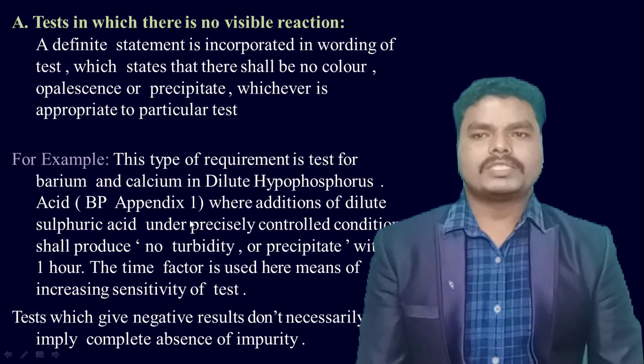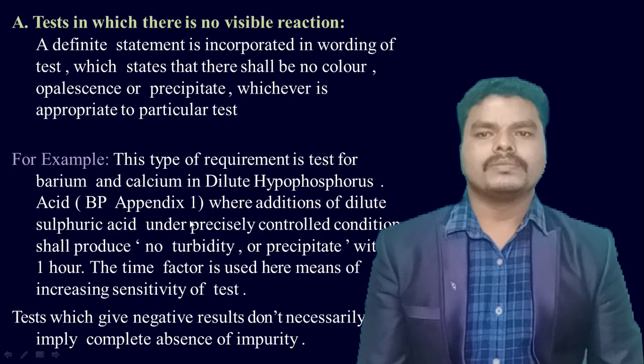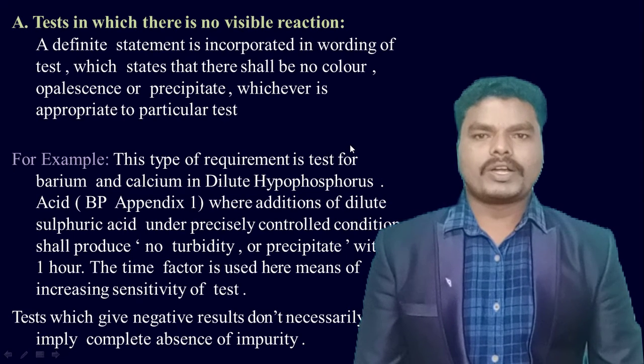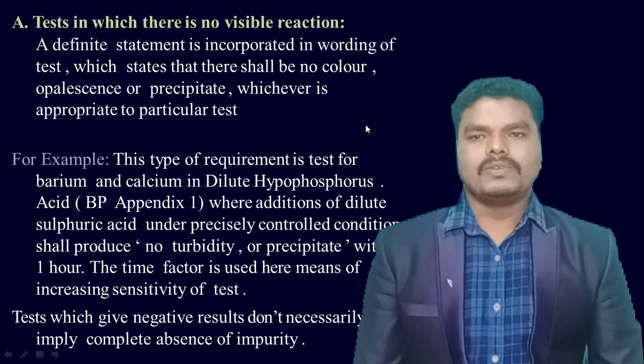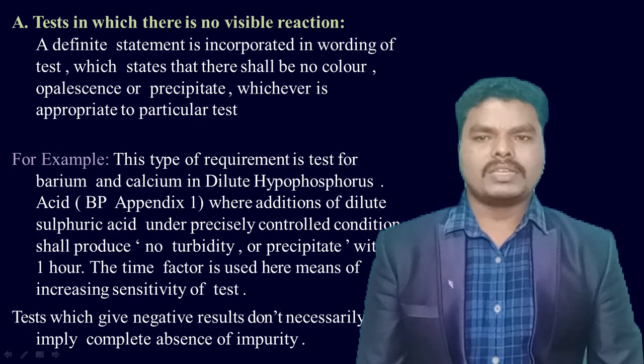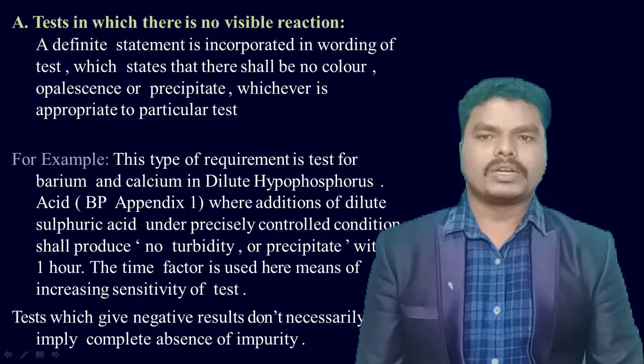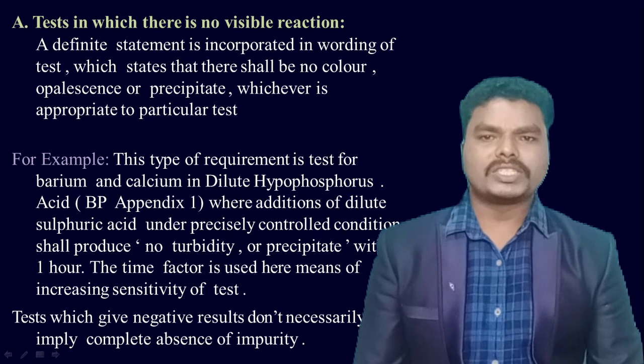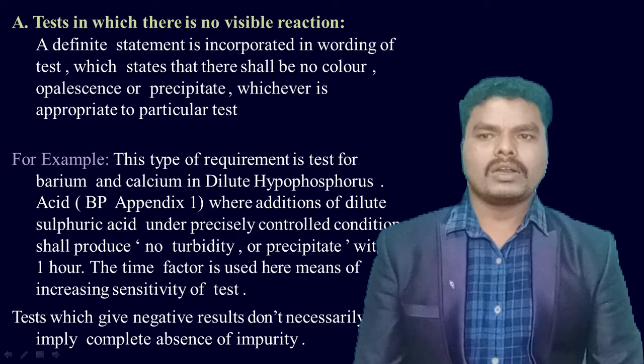In case of a test in which there is no visible reaction, a definite statement is incorporated in the wording of the test which states that there shall be no color, opalescence or precipitate, whichever is appropriate to the particular test. That means the test result should be no color, no opalescence, no precipitate.